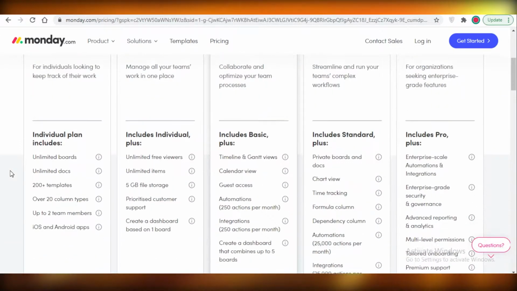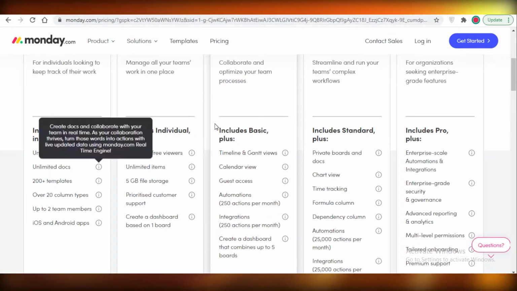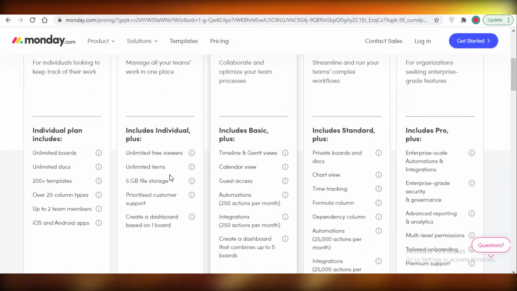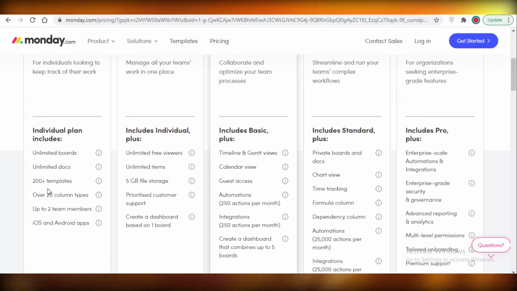In comparison to Monday.com, which provides you with unlimited boards, unlimited documents, and over 200 templates to get started with, you can only have 2 team members. So that's the limitation on Monday.com. Everything has a catch, nothing is free in this world, and that's the issue with Monday. It provides you with so many great features, and yet you can only have 2 team members. Monday.com, just like Wrike, has an Android and an iOS app as well, so you can work and manage your workflow via your phone too.